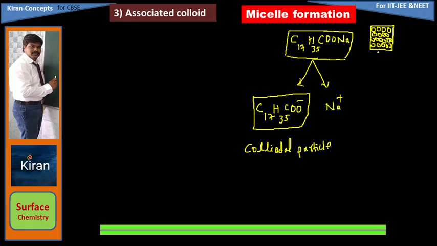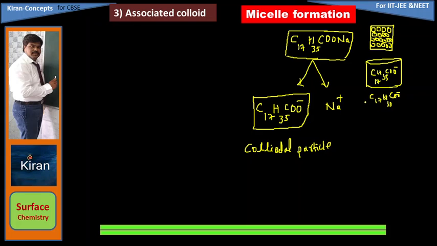When you dissolve this soap in water, it is ionized into C17H35COO minus and Na plus. Like that, many ions will be formed in the water.